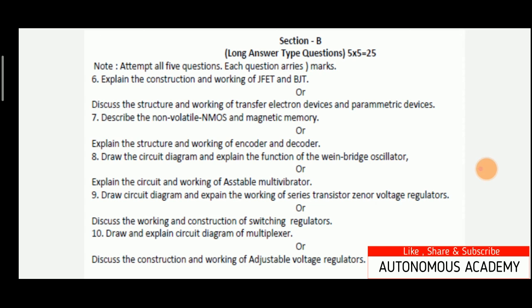Next is, explain the circuit and working of the astable multivibrator. So specifically this question is very straightforward. In this question it has asked simply about the circuit and working of the astable multivibrator.